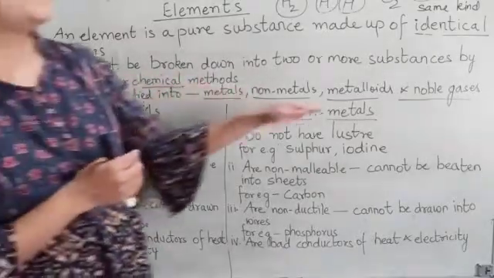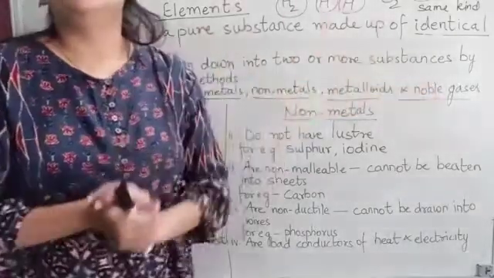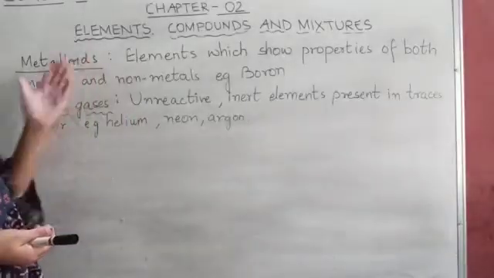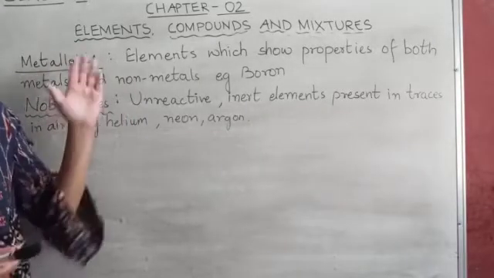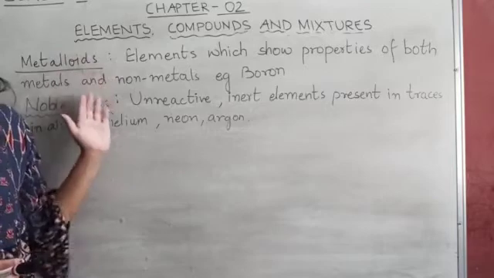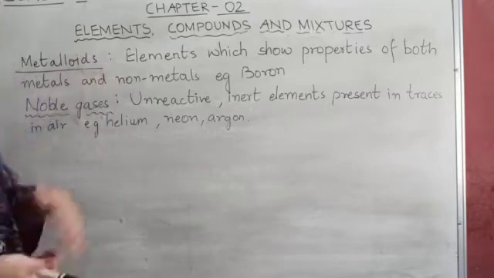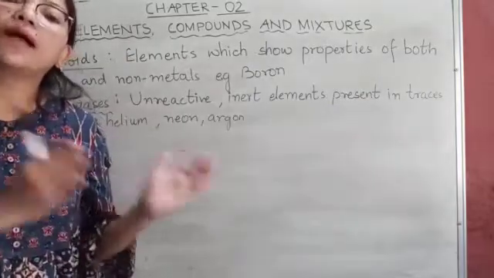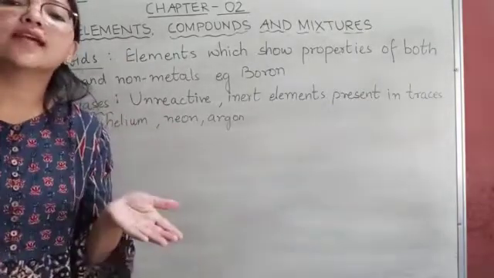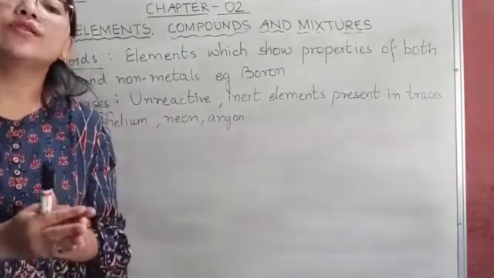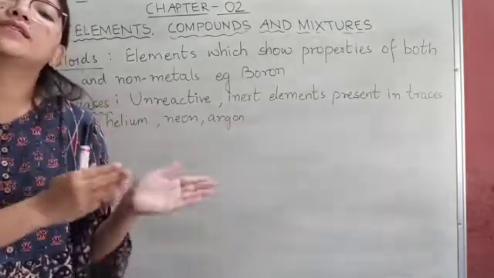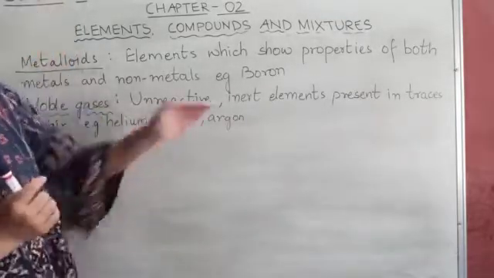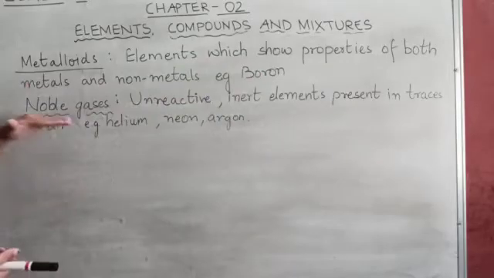Now we are going to study about metalloids and noble gases. They are also elements. Metalloids are the elements which have properties of both metals and non-metals. For example, boron. Then comes noble gases.